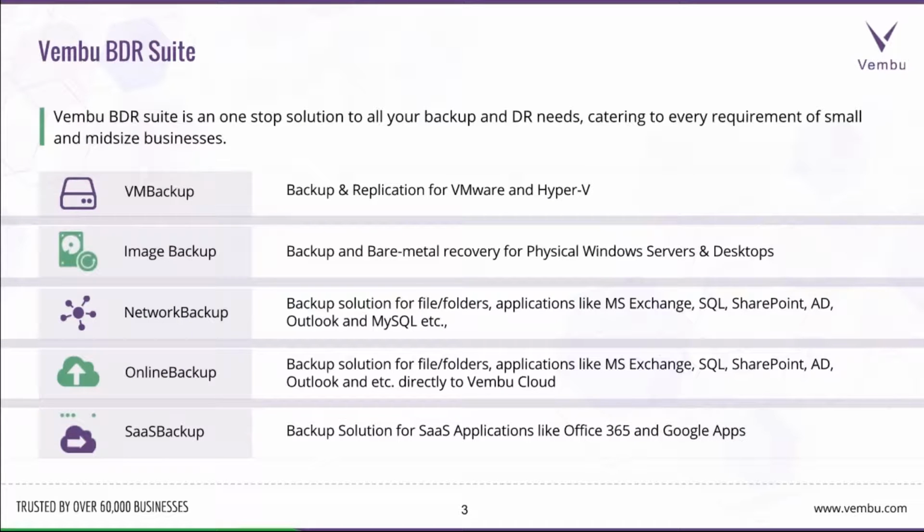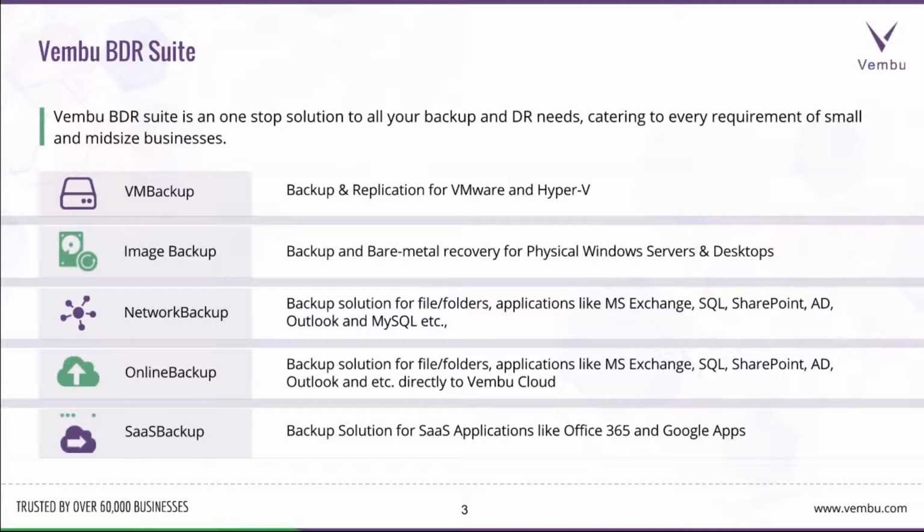Wembu BDR Suite is a one-stop solution for all your backup and disaster recovery needs, catering to every requirement of small and medium-sized businesses. It has a group of products bundled together: Wembu VM Backup for the backup and replication of VMware and Hyper-V, Wembu Image Backup for the backup and bare metal recovery of physical Windows servers and desktops, and Wembu Network Backup, a backup solution for granular file and folder level backups and for the backup of applications like Microsoft Exchange, SQL, SharePoint, Active Directory, Outlook, MySQL, etc. Wembu Online Backup is purely a cloud-based solution where you can do file folder level backup and application level backup directly to our cloud, Wembu Cloud.